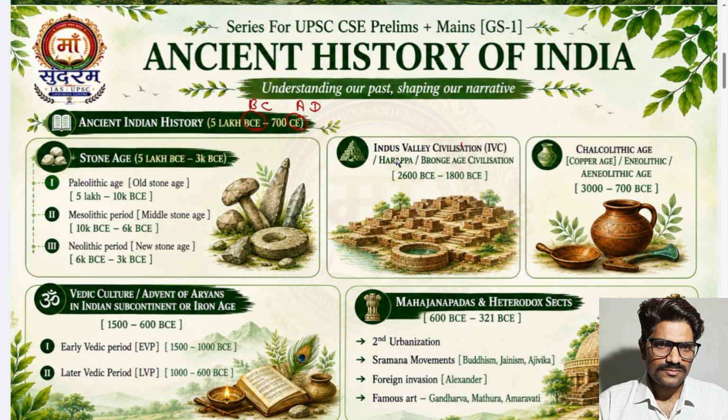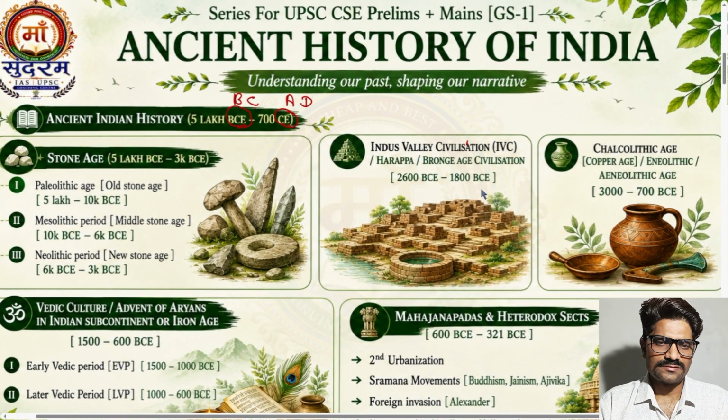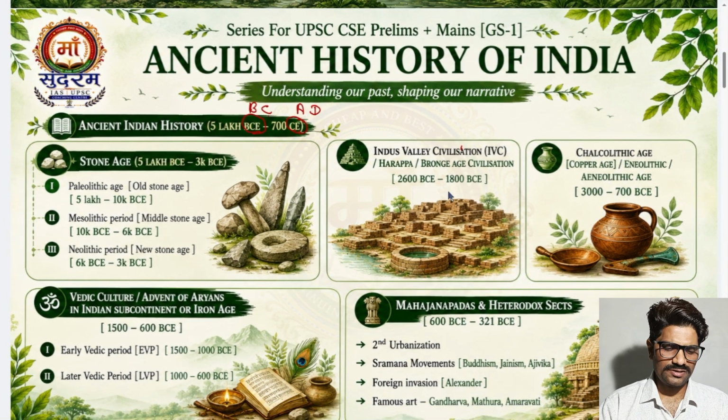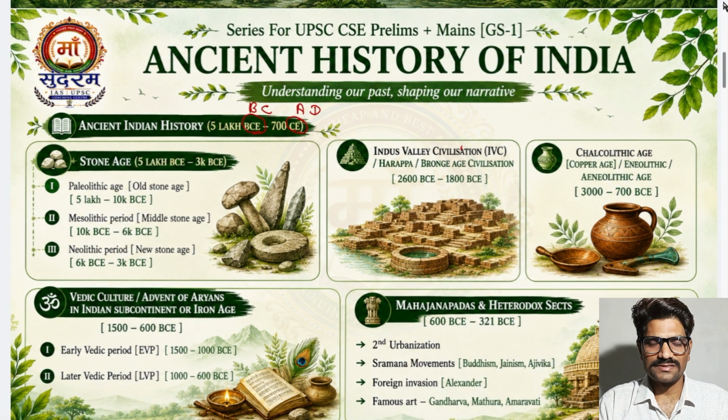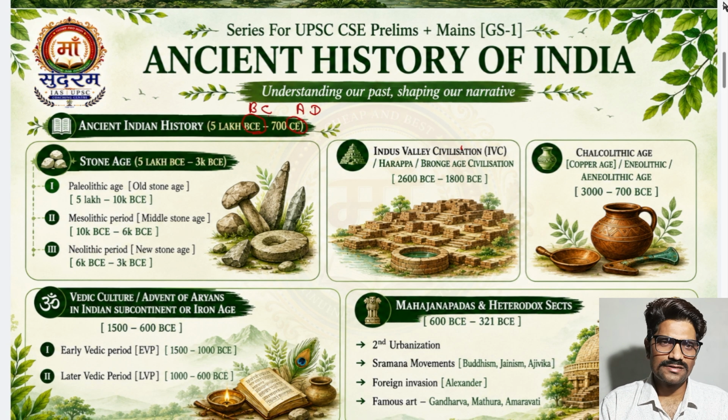Now, the Indus Valley civilization is actually a very advanced civilization, an urban civilization, and one of the highly sophisticated, highly developed civilizations. Like the Indus Valley civilization, three other civilizations also existed at that time.